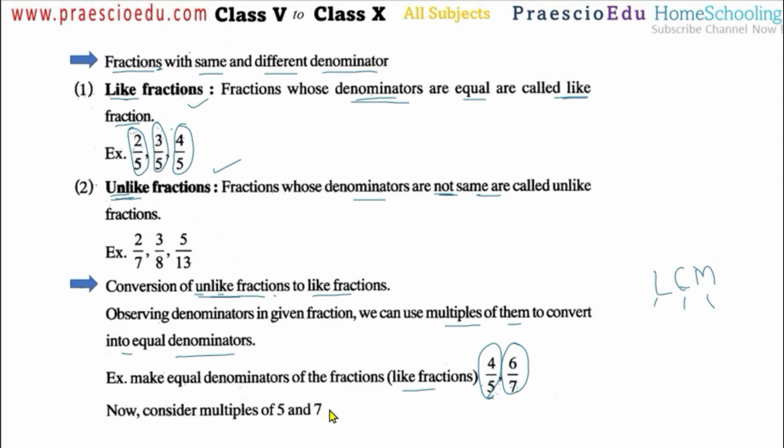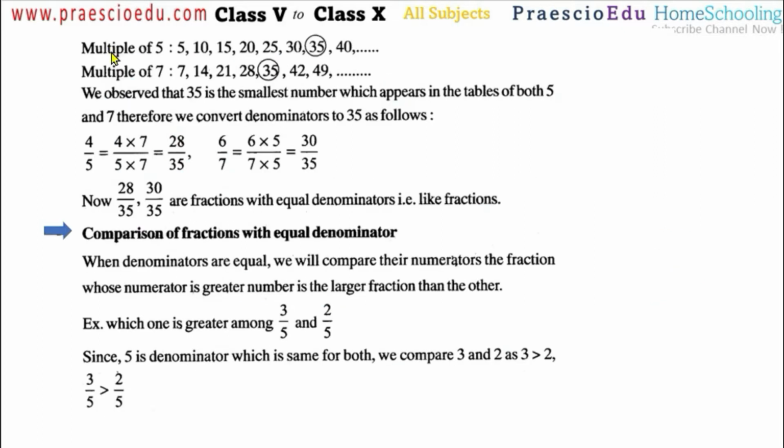Okay, so 5 and 7, these are the two denominators and we have to make them equal. So what we will do is take their multiples, but that should be common, meaning among 5's multiples and 7's multiples, the one which is common, but that should be the least. So there are three conditions: it should be the least, meaning smaller, it should be common, and it should be a multiple. So these three conditions for 5 and 7, to find the multiple, or we can say the LCM.